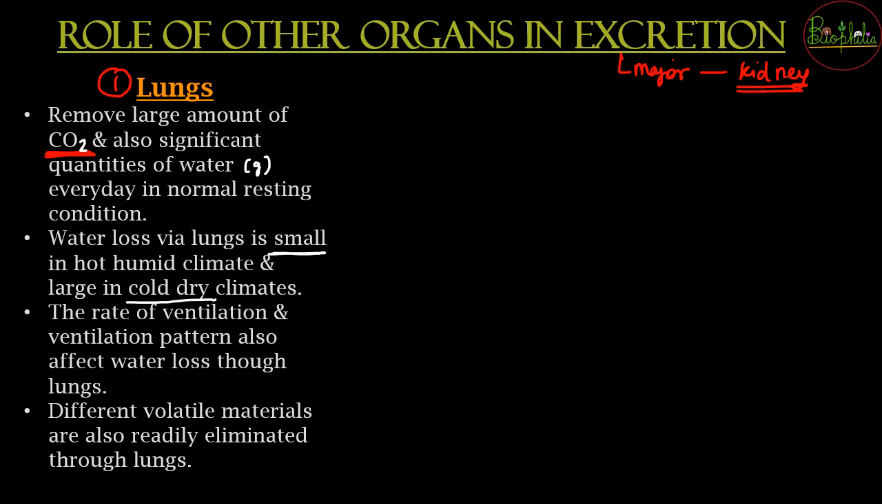So even the rate of ventilation and the outer temperature and other things are going to affect the amount of water that is lost through the lungs. Along with carbon dioxide and some significant amount of water vapors, even some volatile materials are also going to be eliminated through the lungs. So breath जब exhale होगी, then these are also getting excreted along with it.